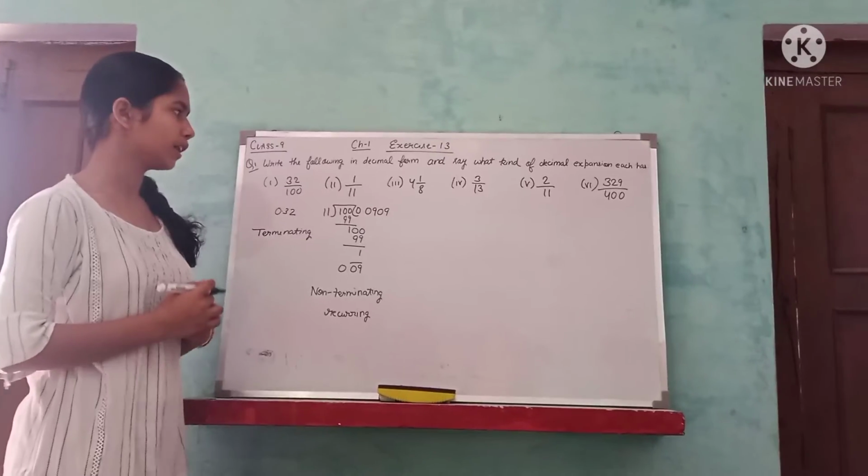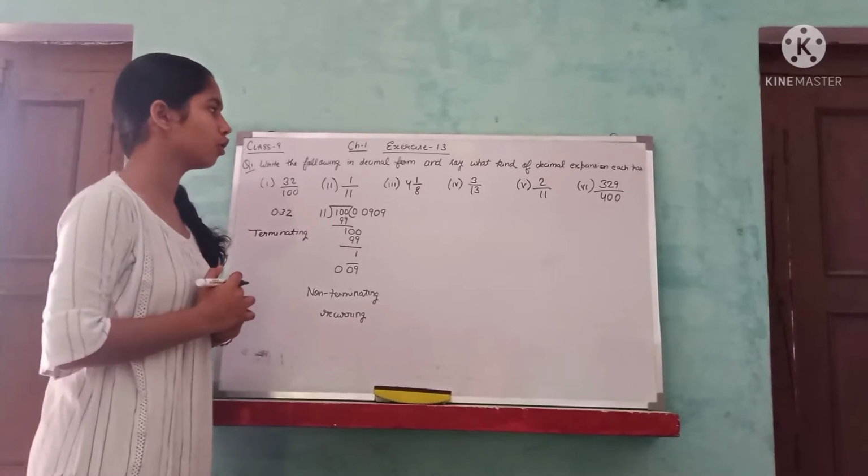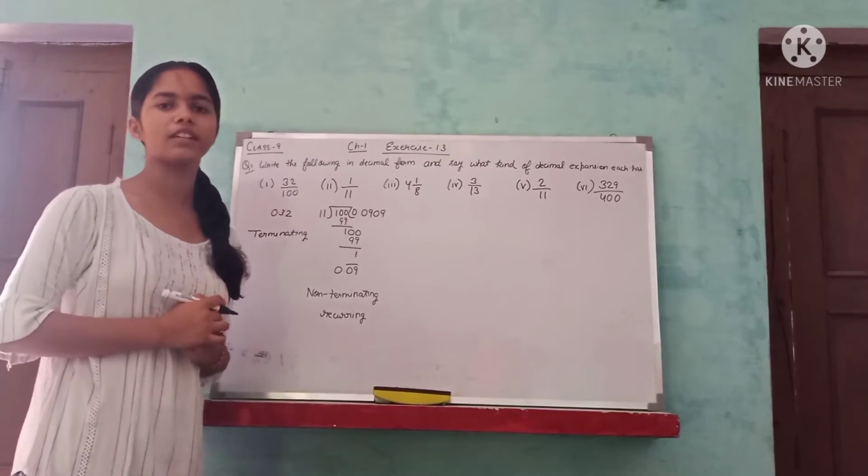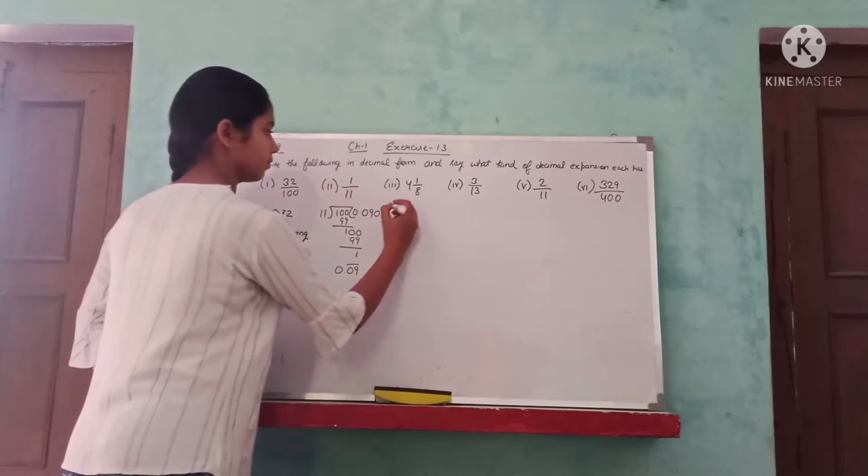Okay. Now coming to the third part. 4 1 upon 8. Let's change it into an improper fraction.